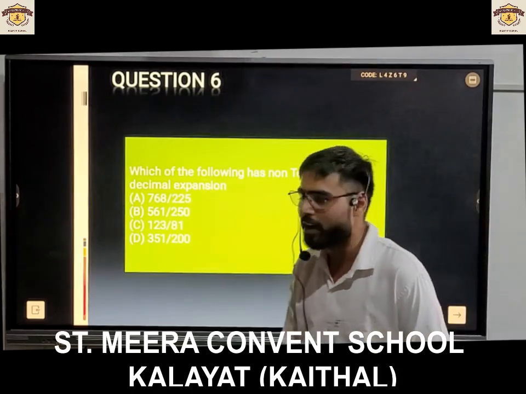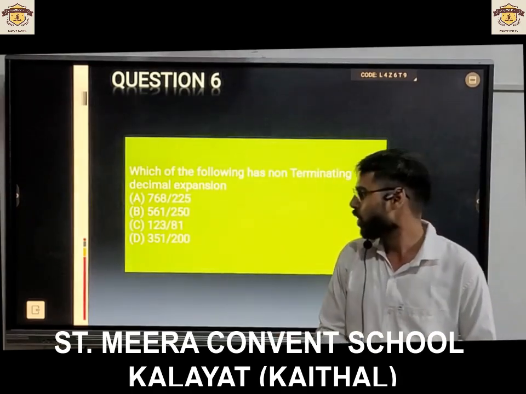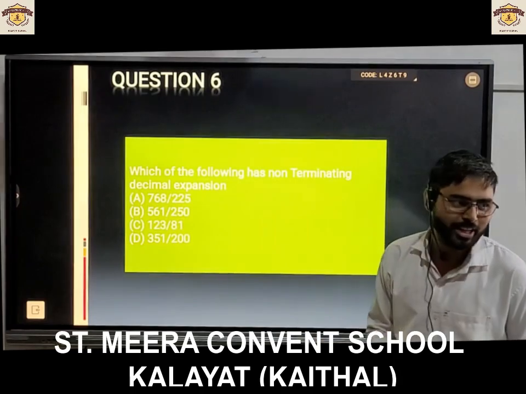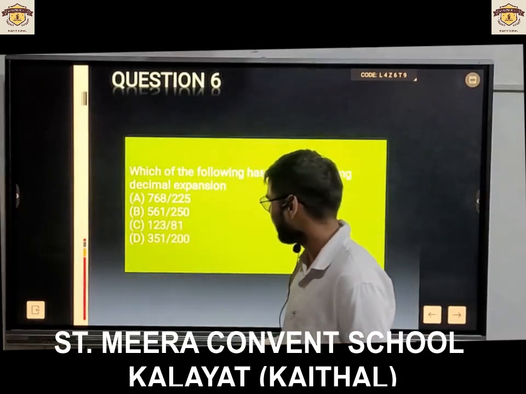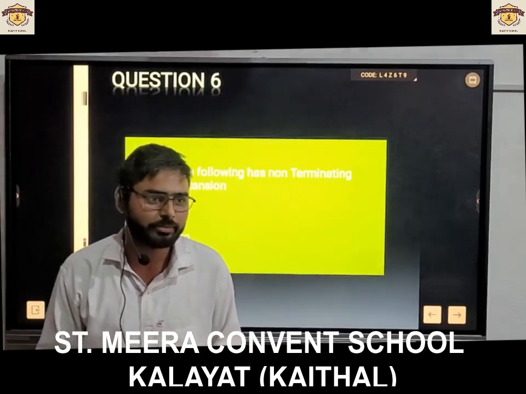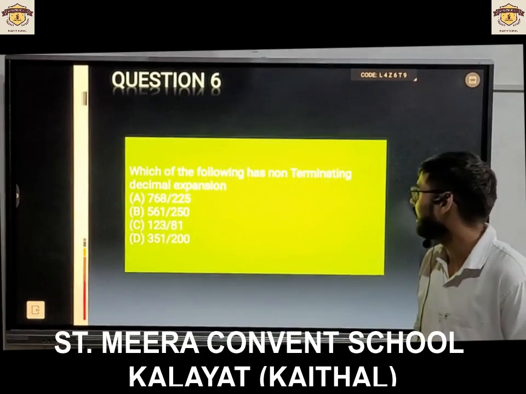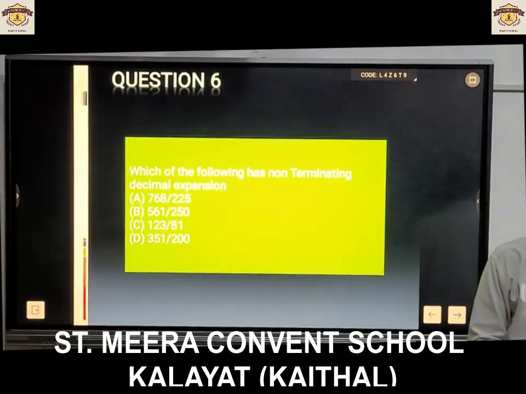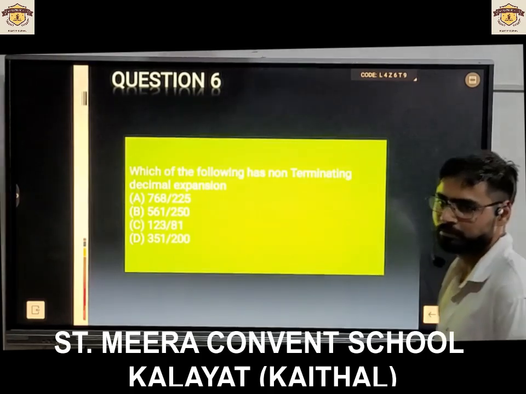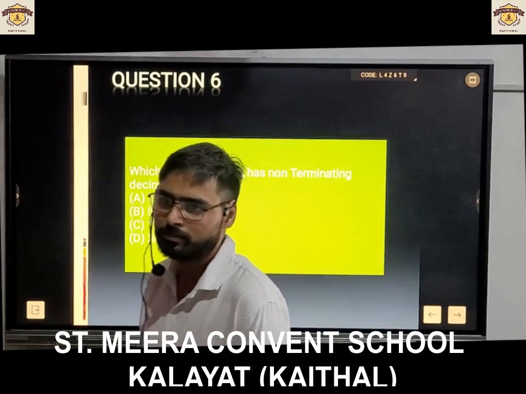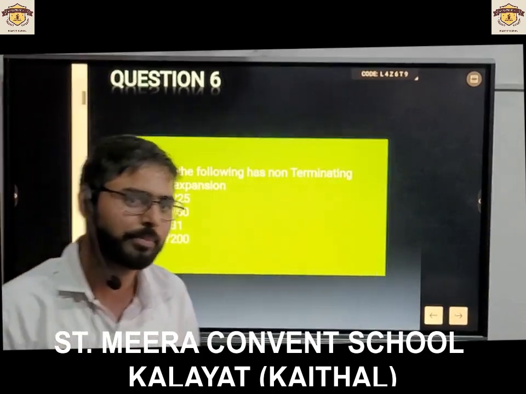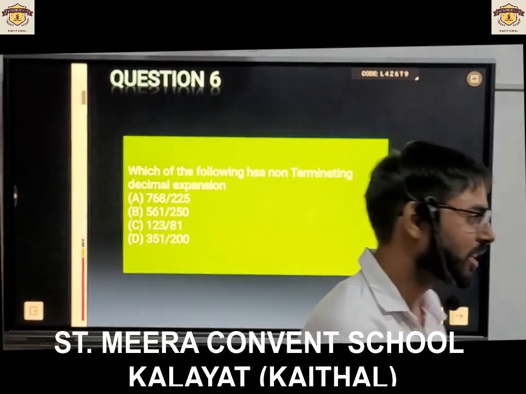Option B, 561 divided by 250. Option C, 123 divided by 81. And option D, 351 divided by 200. Calculate it and answer it. Hurry up. Time is running.